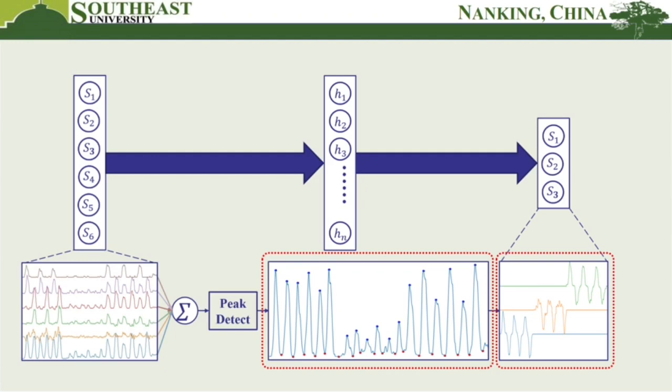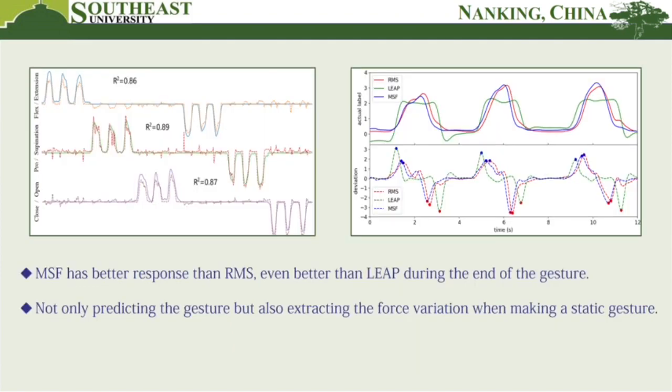After normalization, the maximum activation of each gesture is set to 1, and the rest status is set to 0. Finally, in this learning framework, we got the value of R squared for 3 degrees of freedom in a test set, was 0.86 for rest flexion and extension, 0.89 for rest pronation and supination, 0.87 for hand open and close.